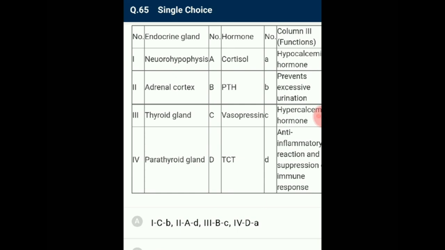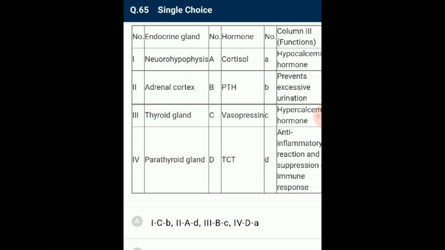Second one, the adrenal cortex is responsible for secretion of the hormone called cortisol, which is a major glucocorticoid. It is responsible for anti-inflammatory reaction and suppression of immune response. Third one, the thyroid gland secretes the hormone thyrocalcitonin, otherwise called TCT. It prevents resorption of calcium from the bones.